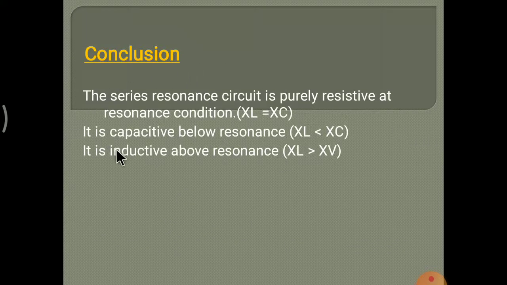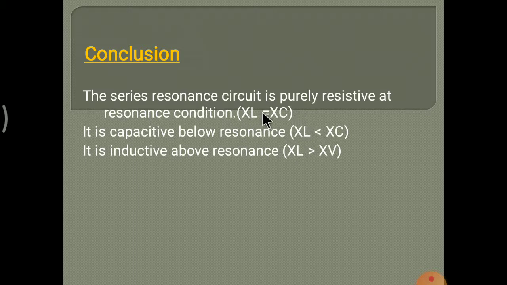The conclusion of this phasor diagram is that the series RLC circuit is purely resistive at the resonance condition, XL equal to XC.